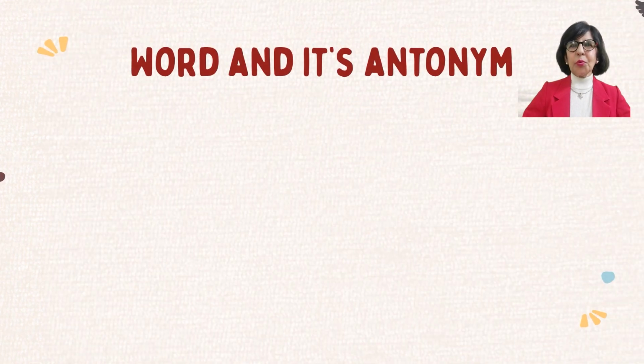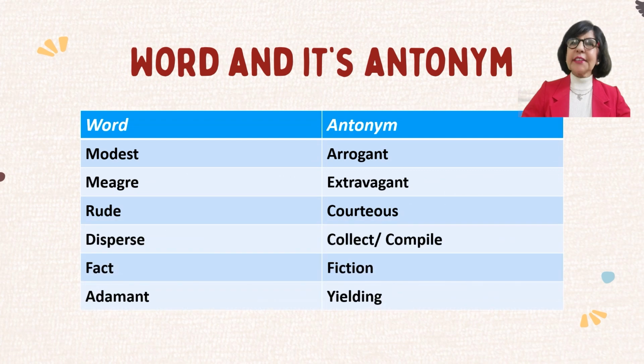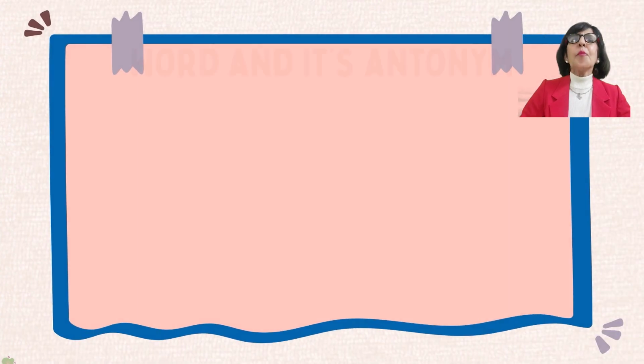Let's take a quick look at the words and their antonyms that we just discussed before we move on to the next set of words. The antonym of modest is arrogant. The antonym of meagre is extravagant. Rude, courteous. Disperse, collect or compile. The antonym of fact is fiction, and the antonym of adamant is yielding. Now, let's look at a few more words and their antonyms.